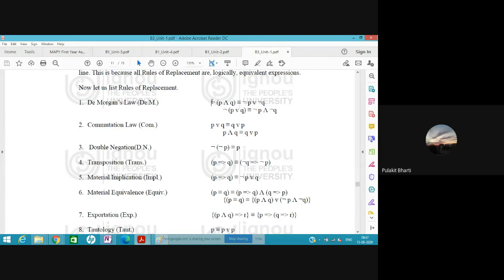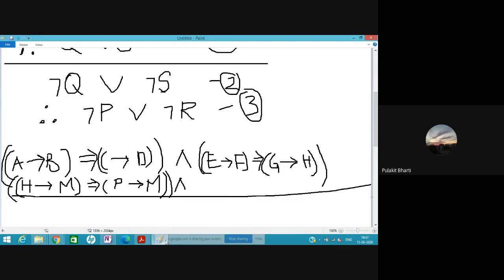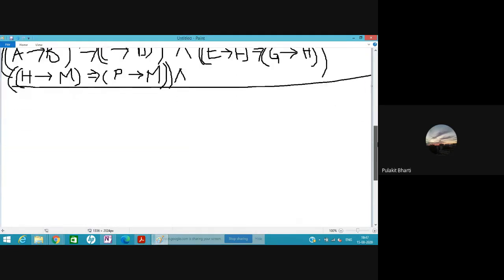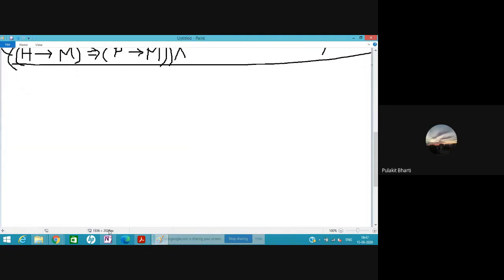Do you want? In fact, Poonam ma'am told us that such statements can be asked in the question, that we have to prove this with the help of a truth table. Do you want? We can prove this if you want. Maybe I can write it here. Let's prove it.